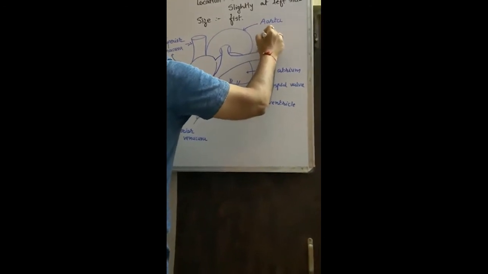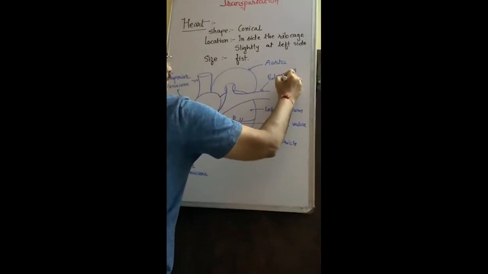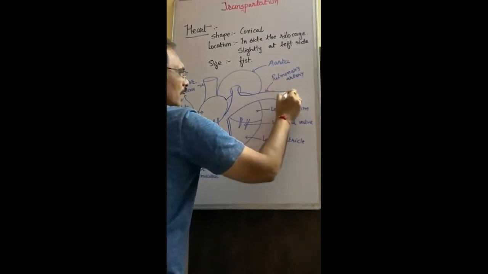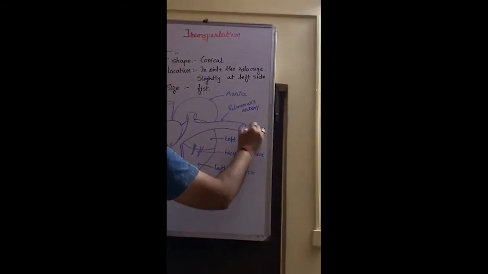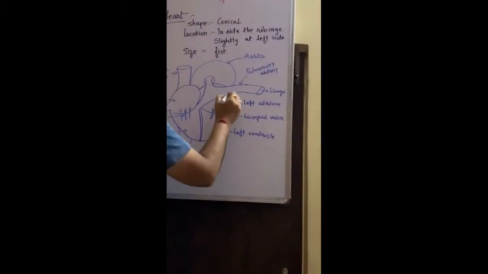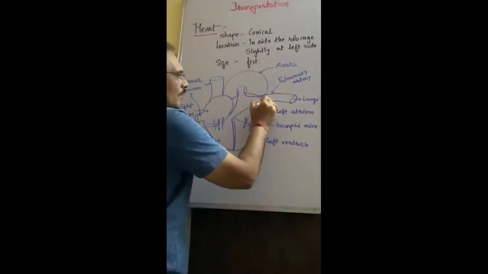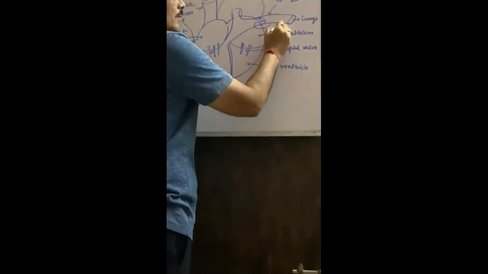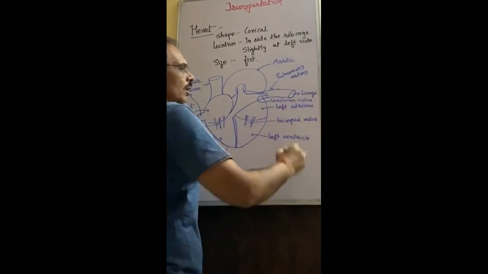This is the pulmonary artery, which enters towards the lungs. Here there is a semilunar valve, which tries to prevent the backward flow of blood.